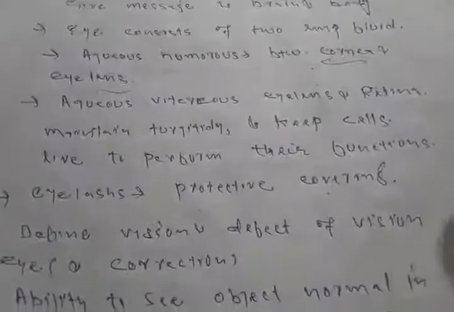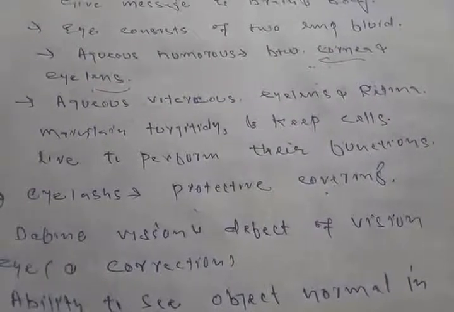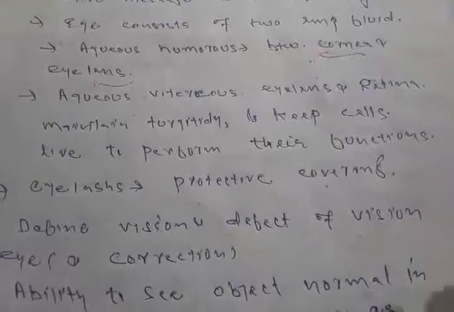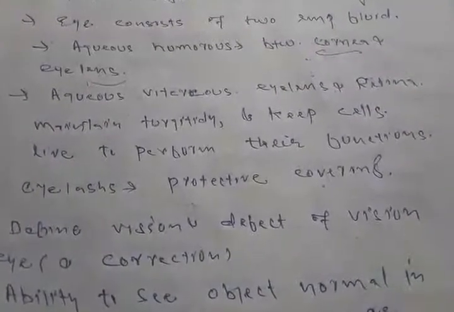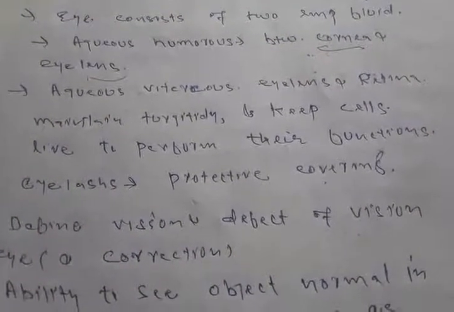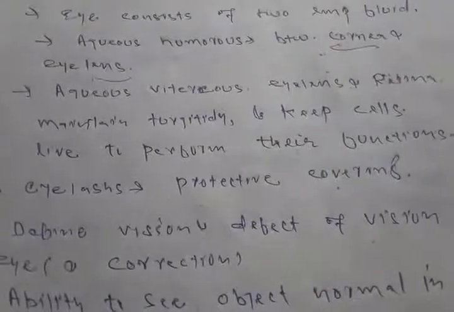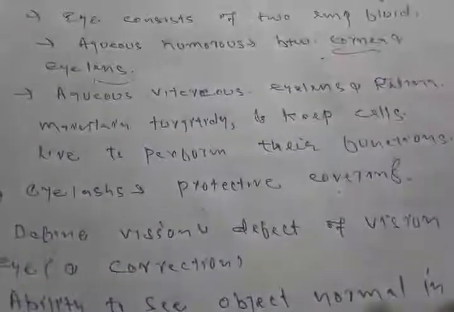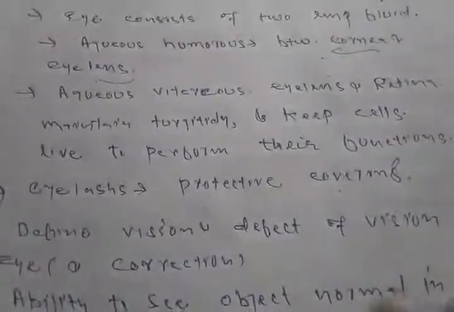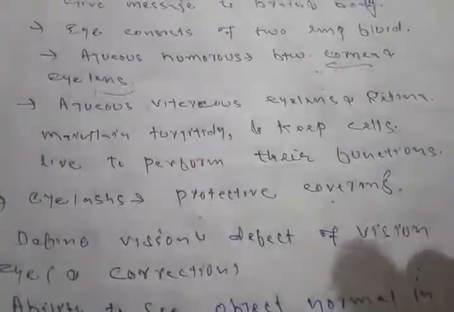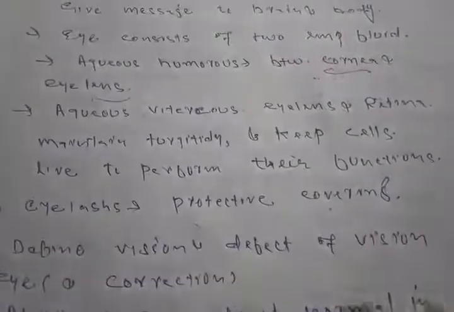They help us to maintain turgidity, shape, size and performance of the cells of our eye. They enable our eye cells to be active, to perform their activities and to live for a longer time. Both types of fluids are of very great importance.